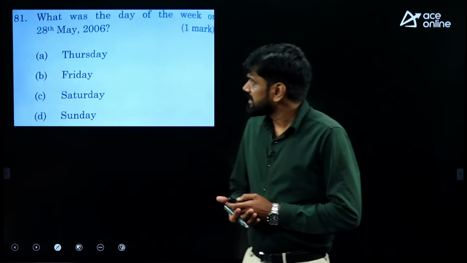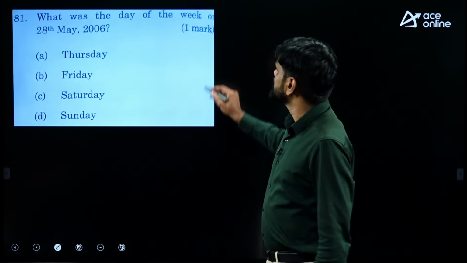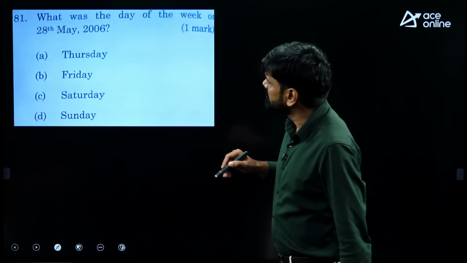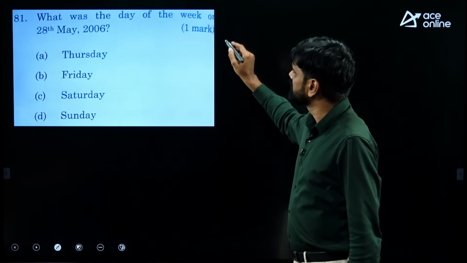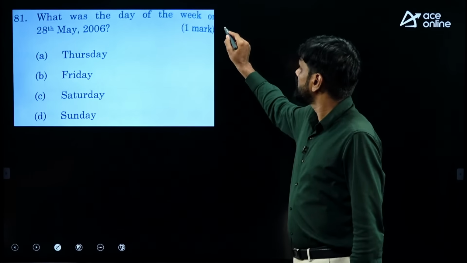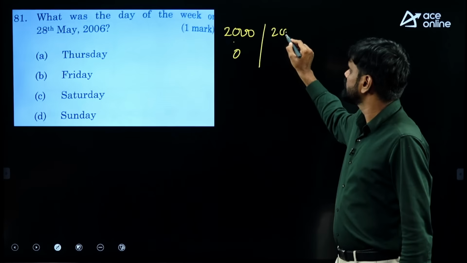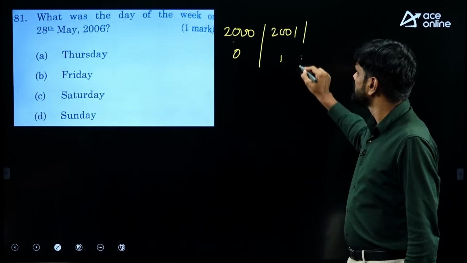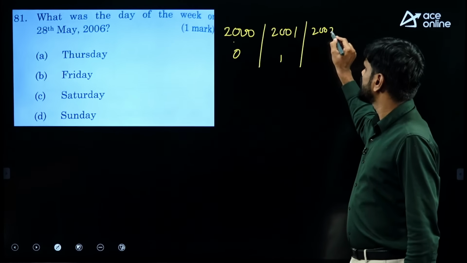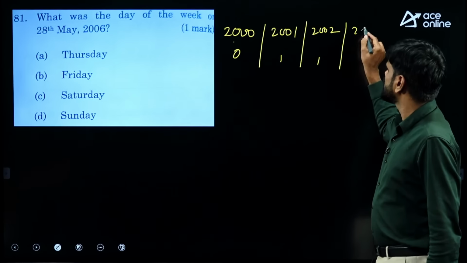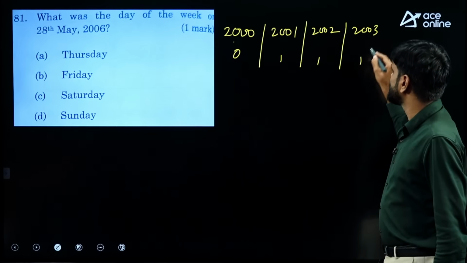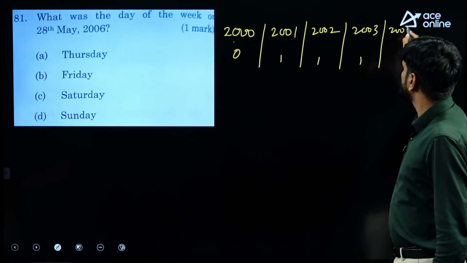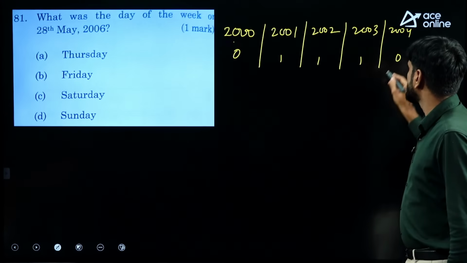Let's have a look at question number 81 once. There was some calculation error. What was the day of the week on 28th May 2006? Up to the year 2000, the number of odd days is 0. Year 2001, odd days are 1. Year 2002, 1. Year 2003, a normal year, 1. Year 2004 is a leap year, so odd days are 2.